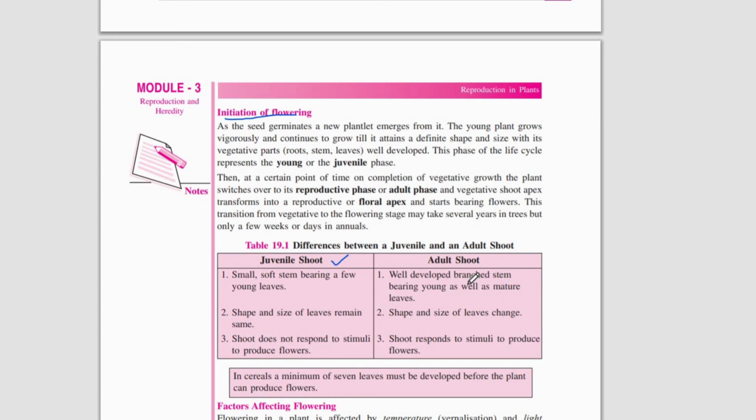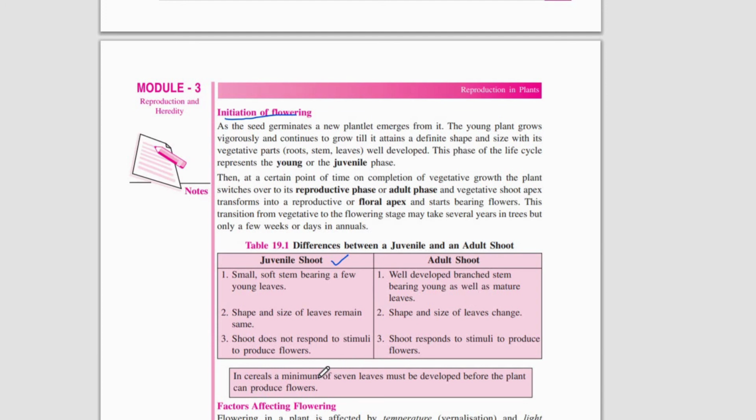But the adult shoot is a well-developed branched stem bearing young as well as mature leaves, and the shape and size of the leaves will be different in different parts of the shoot. The shoot will respond to the stimuli it receives in order to produce flowers. It receives a stimulus, starts producing flowers, and is converted to a floral apex.